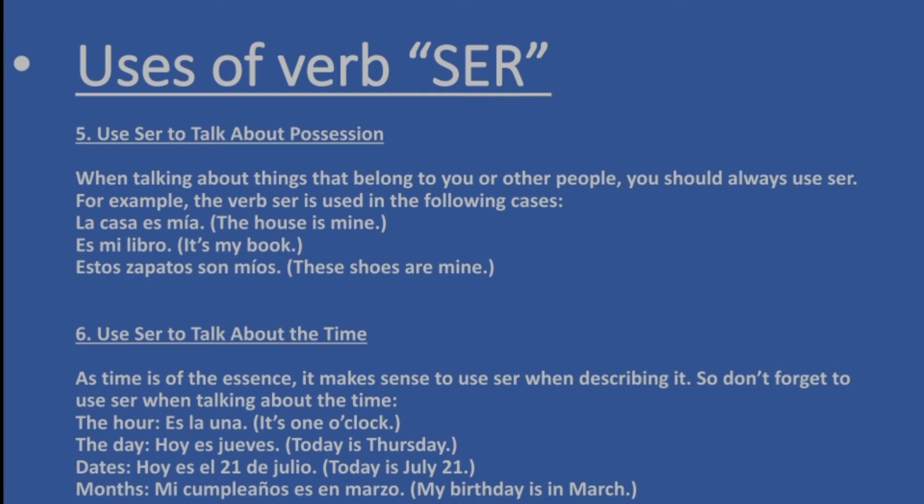The hour. For example, es la una. It's 1 o'clock. And in the day, hoy es jueves. Today is Thursday. And in the dates, hoy es el 21 de julio. Today is July 21st. In the months, mi cumpleaños es en marzo. My birthday is in March.